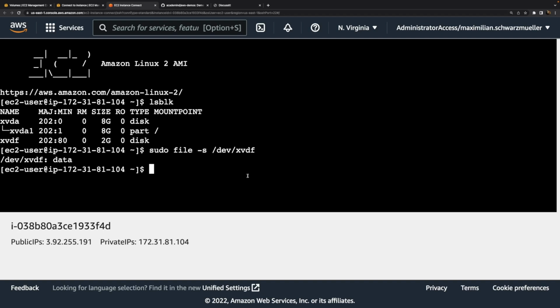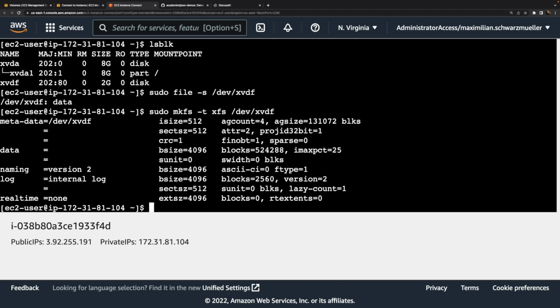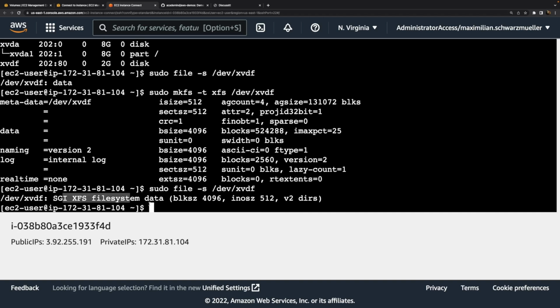Okay, so this is an unformatted hard drive. So to format it and make it usable, we should run the mkfs, the make file system command, and use the xfs file system and target this unformatted hard drive device. With this Linux command, we format that hard drive. And now, therefore, if we repeat the command from before, we now see that a file system exists on that hard drive. So now we did format that unformatted volume.